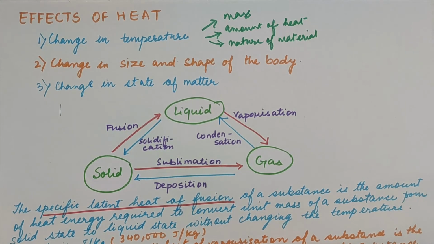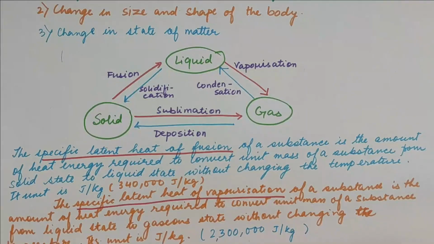So you already know about what is fusion, what is melting, what is evaporation, but let me tell you a new concept. If you can see, there are 2 points that I have underlined here: the specific latent heat of fusion and the specific latent heat of vaporization. So when we talk about the word latent, latent refers to hidden.